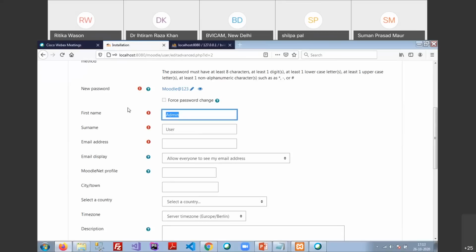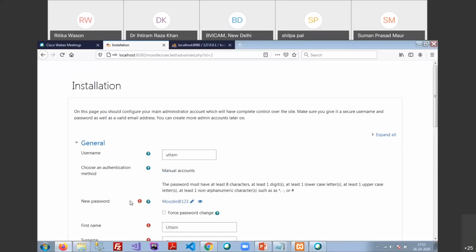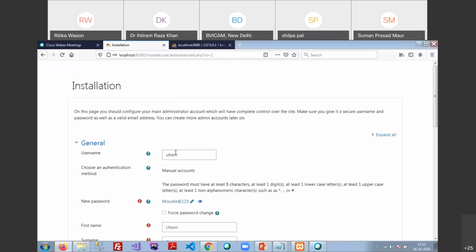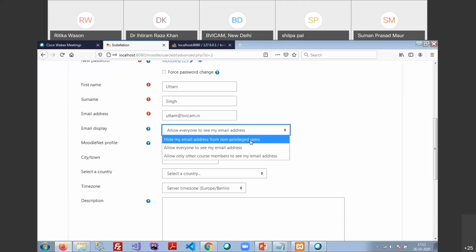Now there is your first name, so you may change the first name here, and the email address. These red dots are mandatory fields. You have to fill these fields. Others are not so mandatory. Username is again a mandatory field, but that is already filled by admin, so it is not marked with red.